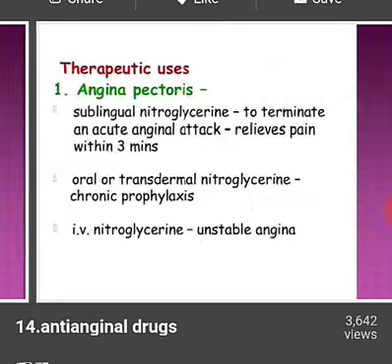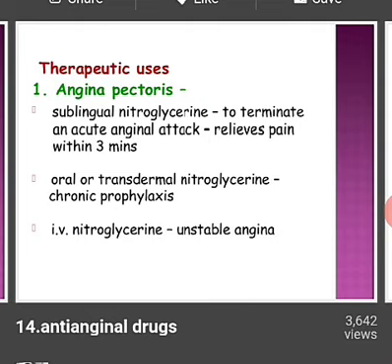So here are some therapeutic uses, as we have already known for what purpose these drugs are given. Here are some treatment uses for what purpose these angina drugs are given. First is angina pectoris. We know that angina pectoris is a type of chest pain. It is given sublingual